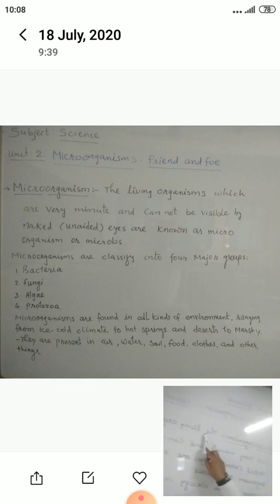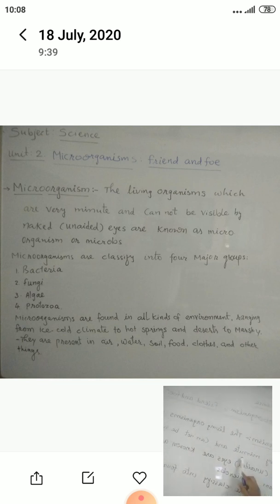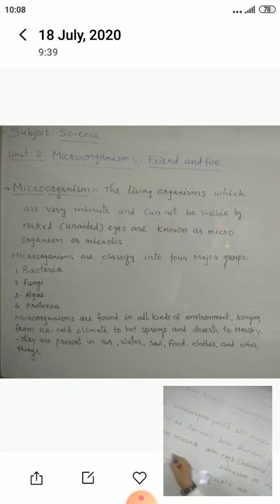Microorganisms means living organisms which are very minute and cannot be seen by naked eyes, known as microorganisms or microbes.